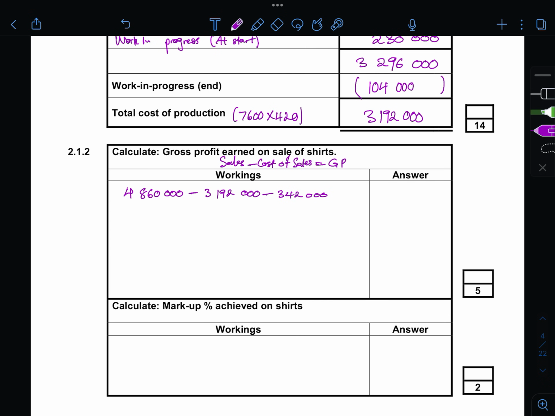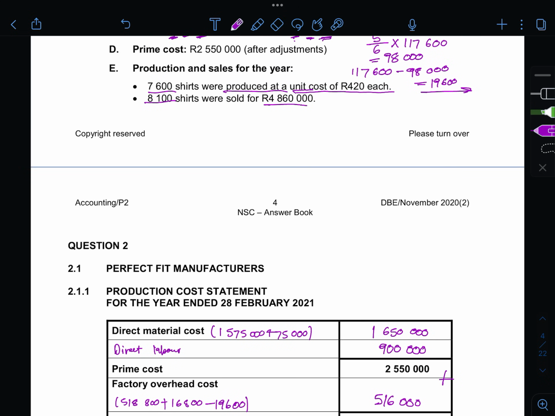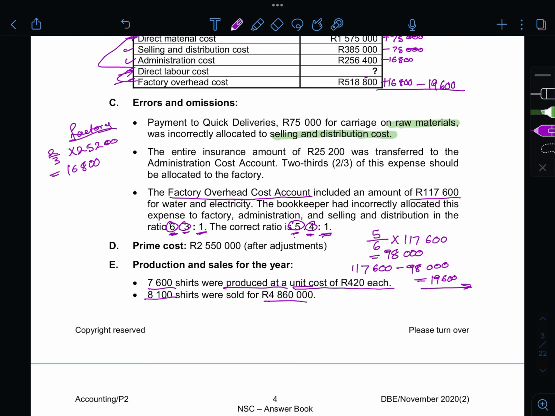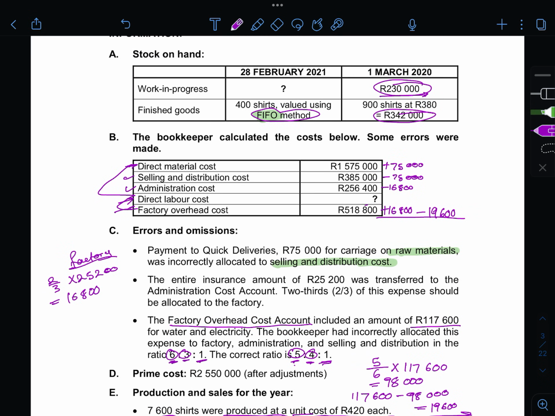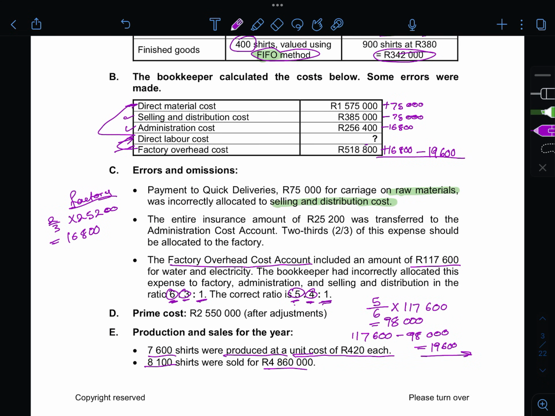But remember that we also had stock at the end that we hadn't sold. That is 400 shirts valued using FIFO method, each costing 420.